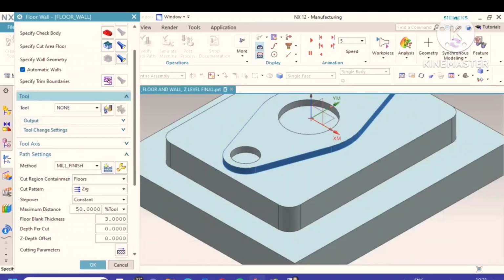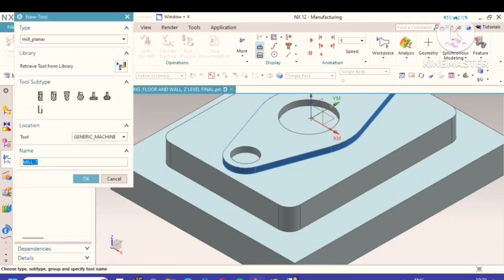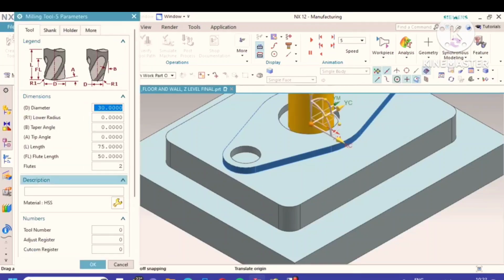Next one is go to tool, create new tool. Here you can say N mill 10 mm, or you can insert N mill 10, which indicates 10 mm. Then you have to put 10. The length of the cutter is 75 and flute length is 50.